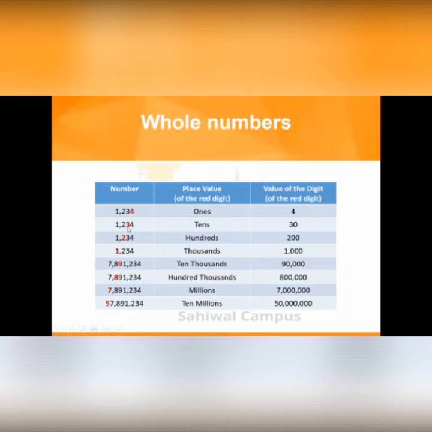Next is 1 2 3 4. What's the place value of 3? Now after 3 we have one number, that is 4. So this is tens number, tens, and it becomes 30.